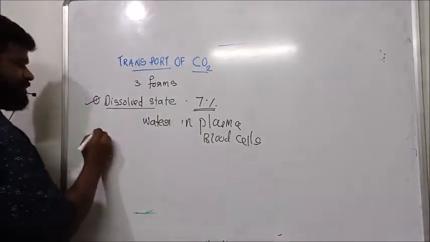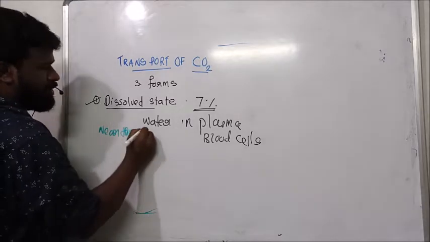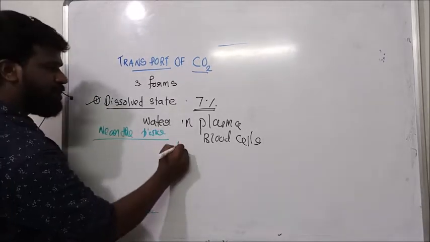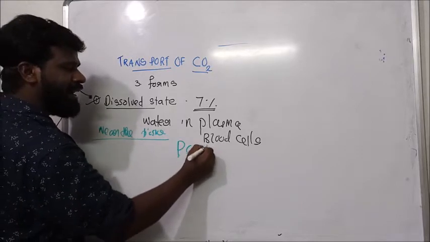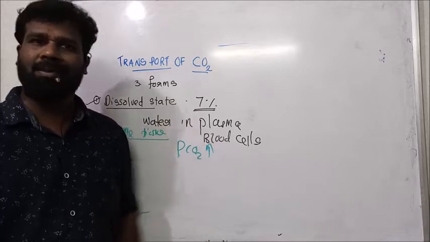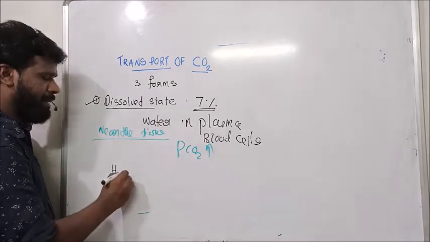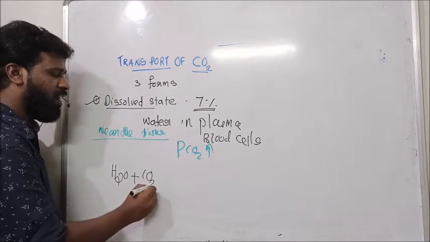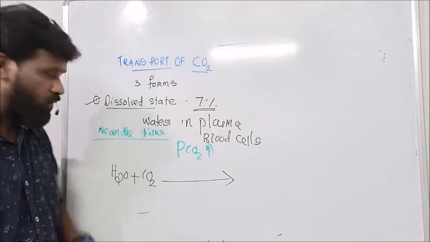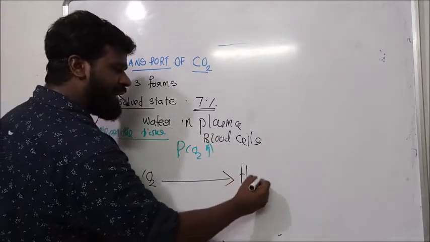So here, near the tissue, where the partial pressure of carbon dioxide is very high, at this high PCO2, water combines with the carbon dioxide to form carbonic acid, like our soda water.